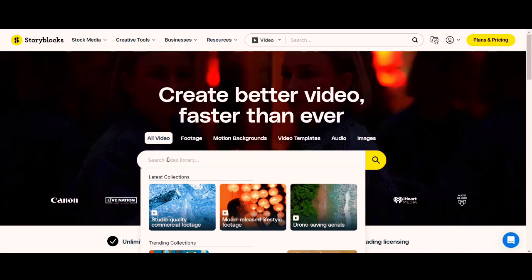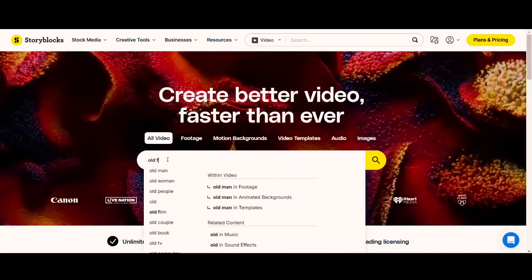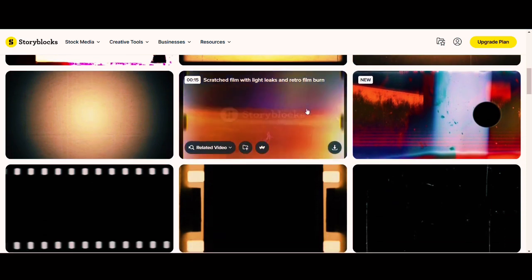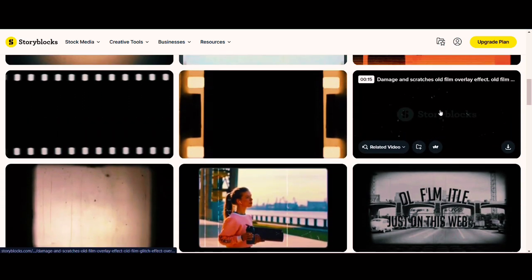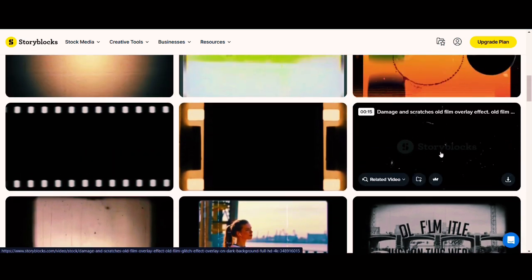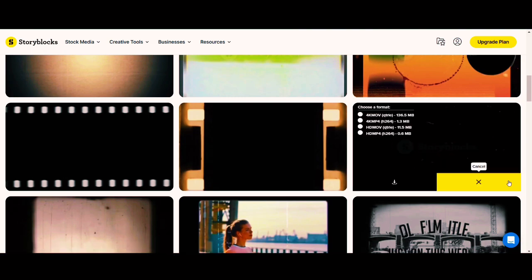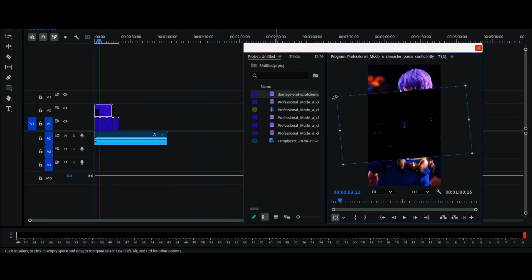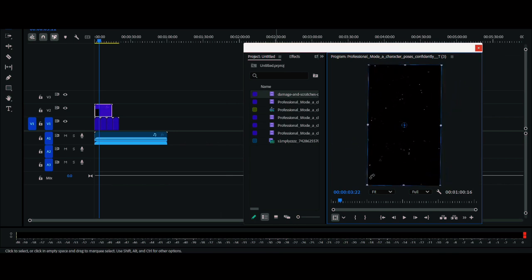We'll type in old film and see what we get. And now we have these overlays that just kind of give it that old film type of look. And so let's go ahead and try this one. Okay, so I have that clip right here. I'm going to bring that over and I'll just rotate it like so, size it up a little bit.